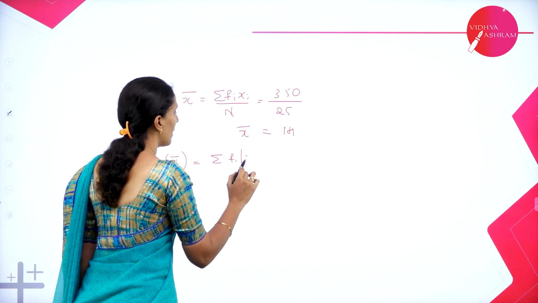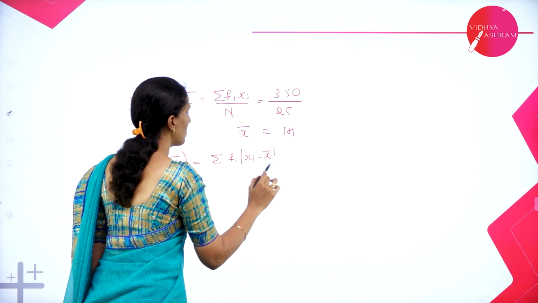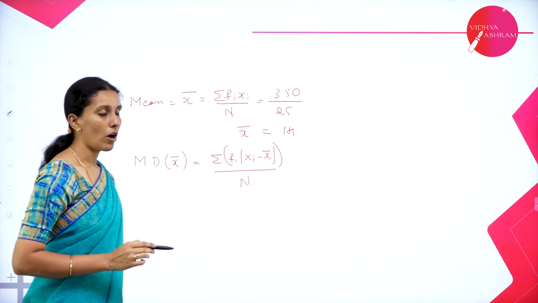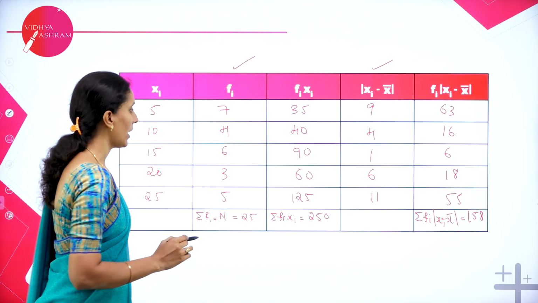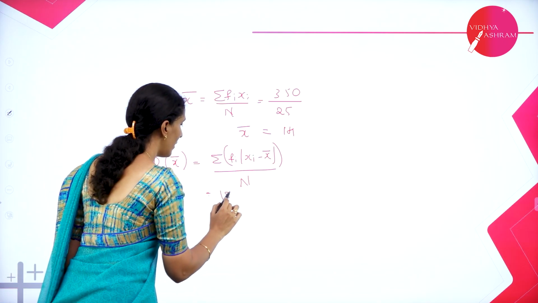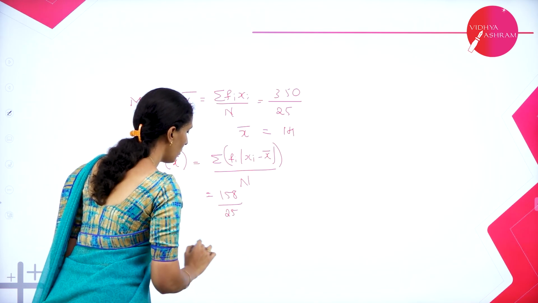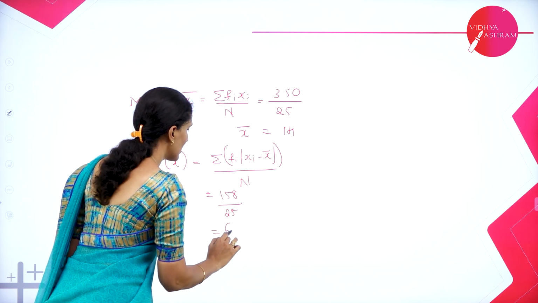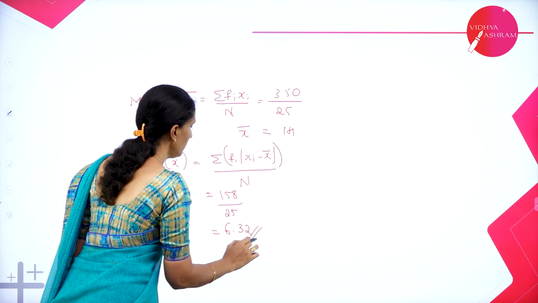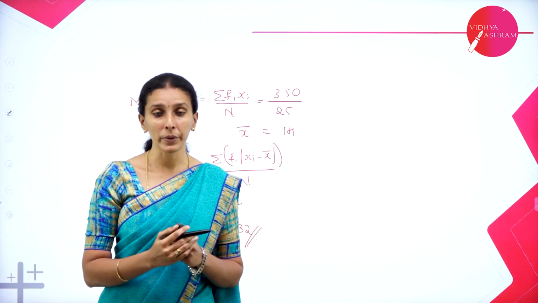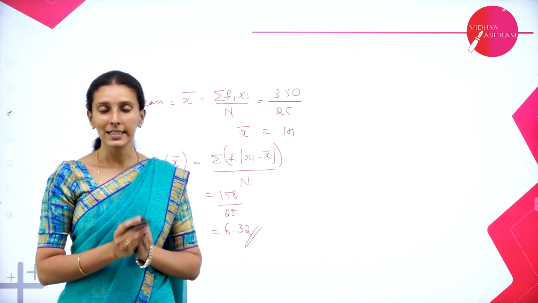So now we can use the formula to calculate mean deviation whenever x bar is given, that is summation fi modulus of xi minus x bar whole divided by n. So what you got here previously, 158. So we will write it as 158 divided by number of terms, 25. So when you divide it, you will get the value as 6.32. So this is the mean deviation of the group data whenever the mean is given.